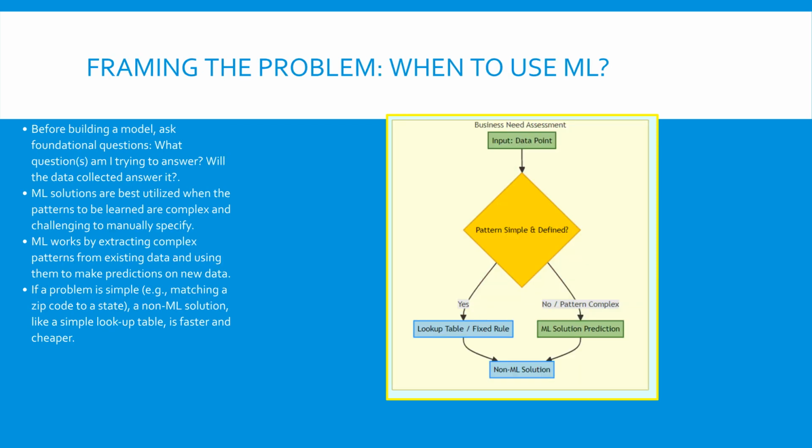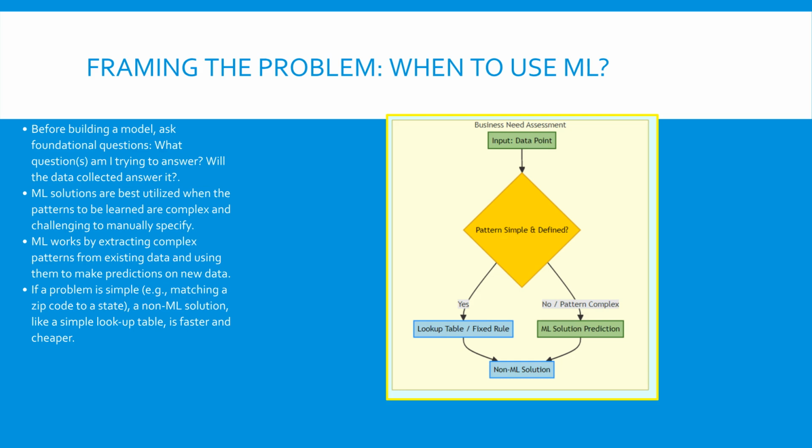Once you have your general business objective, the next critical step is assessing whether machine learning is actually the necessary or cost-effective tool. ML shines when it needs to identify complex patterns from input data to automate a decision-making process. For example, determining a rental price based on dozens of characteristics is complex. However, if the pattern is simple and easily defined by a clear rule, such as using a lookup table to find a state based on a known zip code, ML is not the optimal choice. Non-ML solutions are often the best starting point, giving you a baseline to evaluate more complex ML solutions against. Therefore, you must rigorously ask yourself, what is the best way to phrase my question as a machine learning problem? We want to ensure we are addressing the right task.